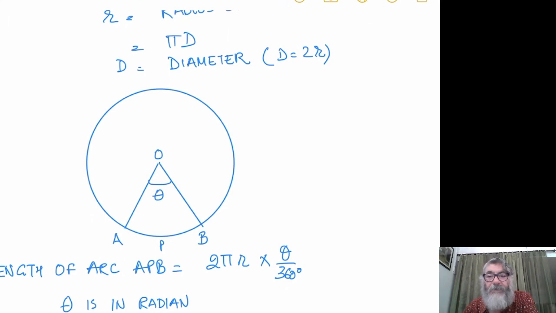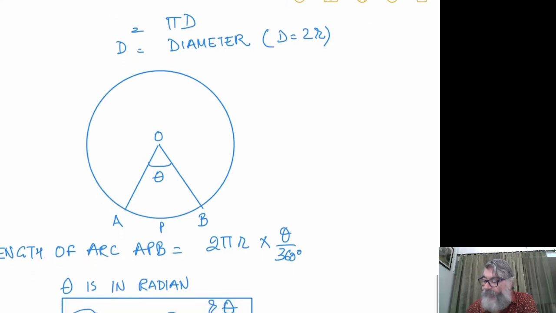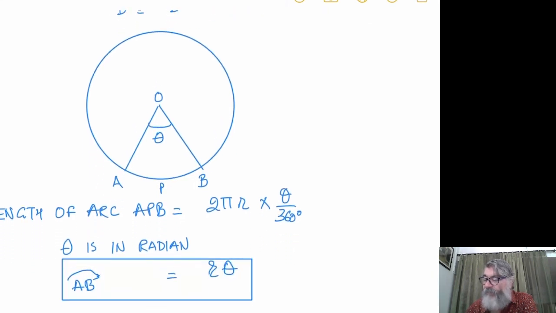If the angle is 360, what do you get? Circumference. If the angle is theta, you will get 2 pi r into theta by 360, and 2 pi and 360 will cancel because 2 pi is 360 degree in radian. You get the length of the arc AB as r theta.